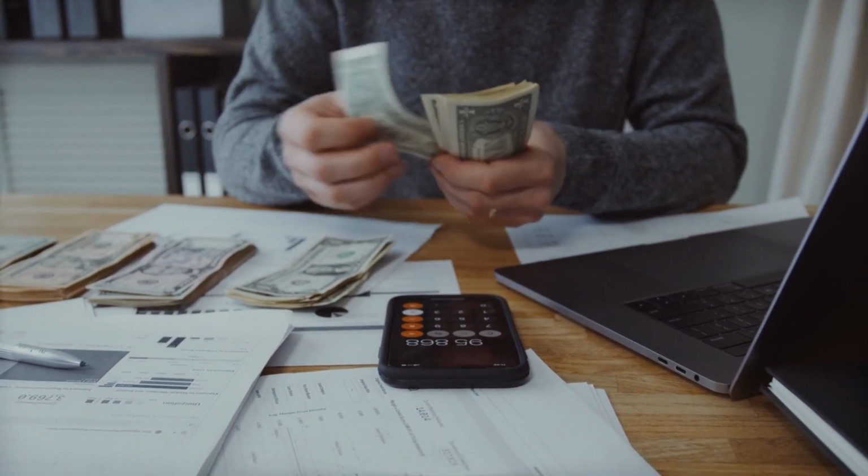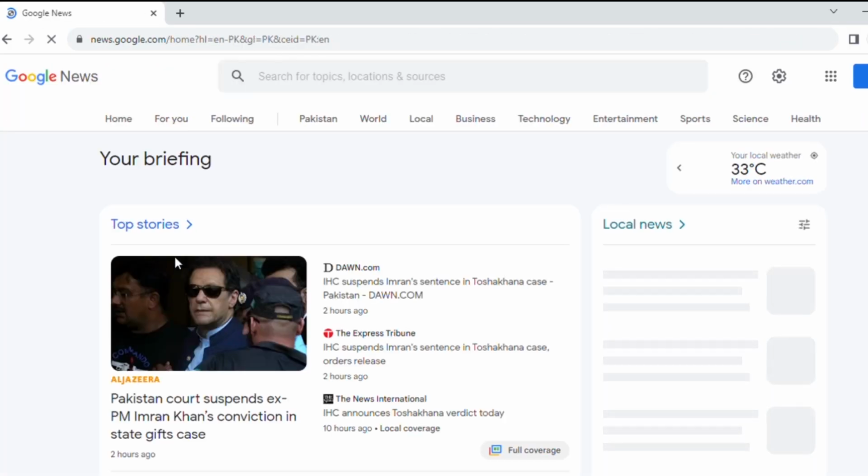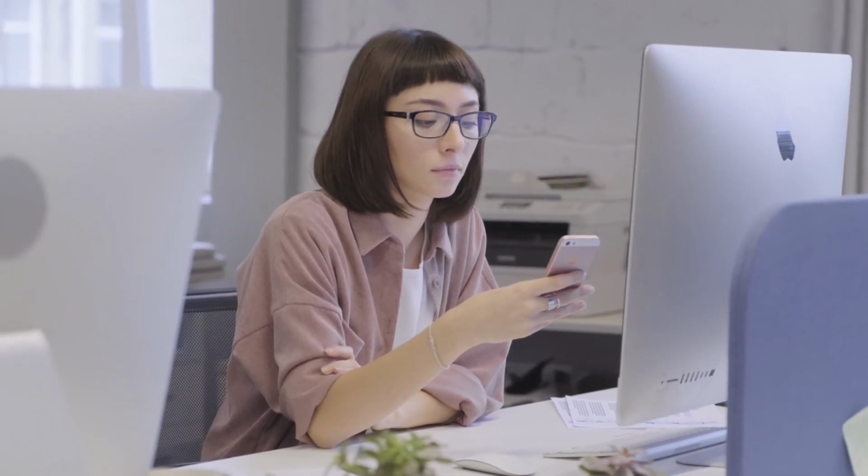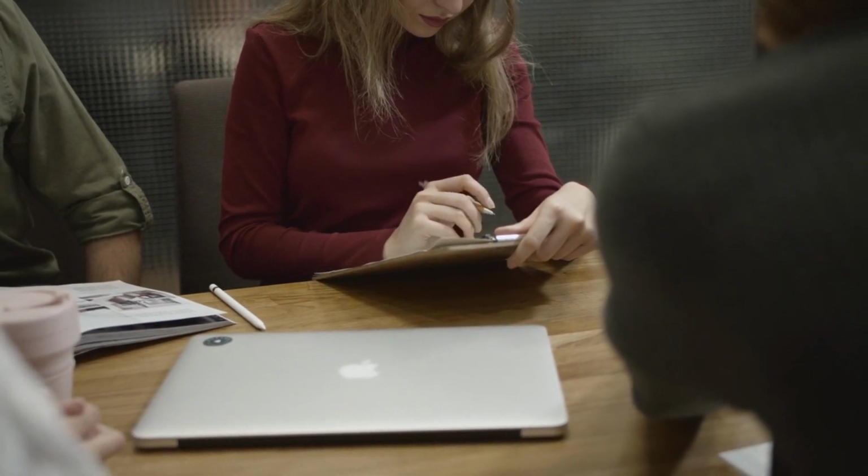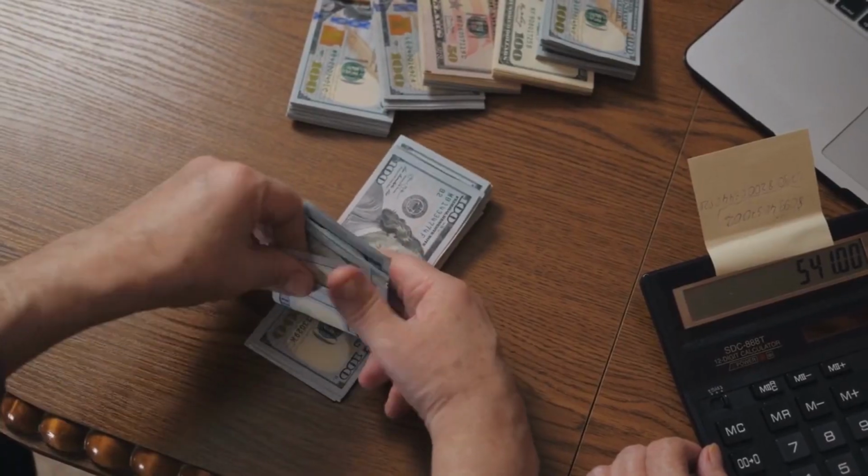And there you have it, a quick guide on making money online using Google News. Remember, building a successful online presence takes time and effort, but with dedication and the right strategies, you can turn your passion into a profitable venture.